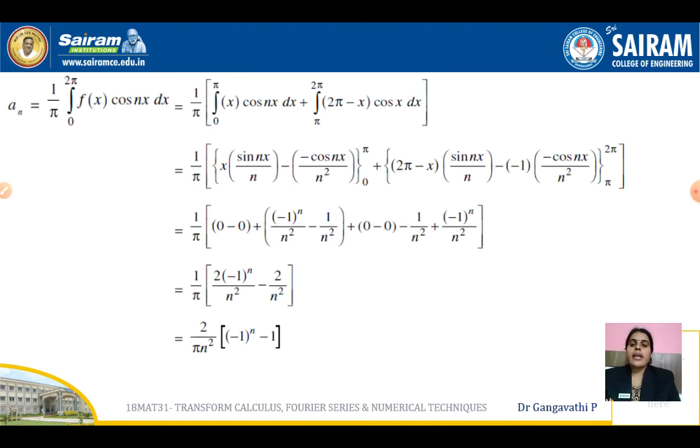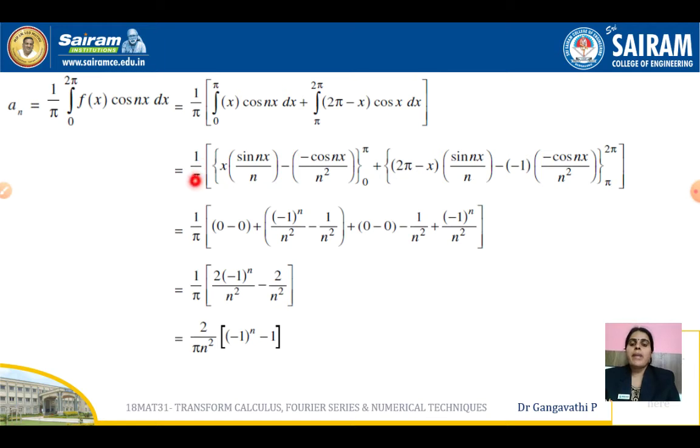Let us check an. The formula is 1 by pi integral 0 to 2 pi f of x cos nx dx. So 1 by pi integral 0 to 2 pi, we are splitting up into two parts as given in the problem. One is 0 to pi and the other one is pi to 2 pi. So in 0 to pi, our function is x. So replace it. And in the interval pi to 2 pi, phi 2 of x, which is 2 pi minus x, cos nx dx. And here you have a product of functions. Here also we have a product of functions. So to integrate this term, we need to apply Bernoulli's rule, or integration by parts.